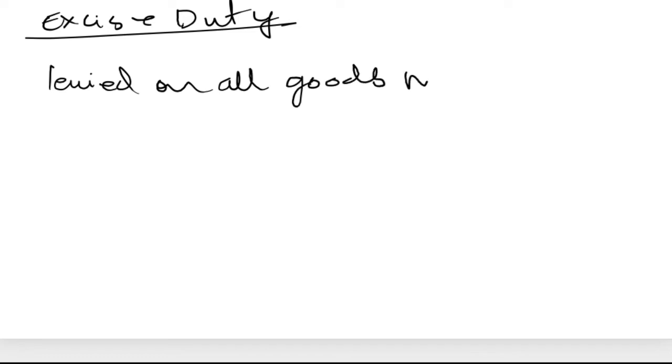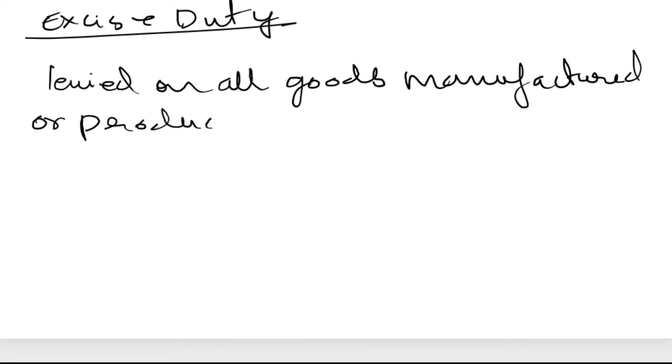Next is excise duty. What exactly is excise duty? Excise duty is a tax that is levied on all goods manufactured or produced in India, in Indian territory.